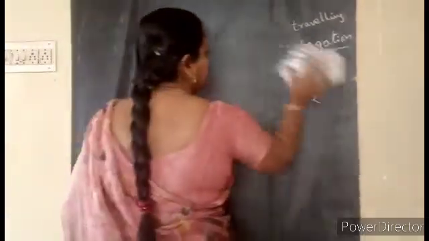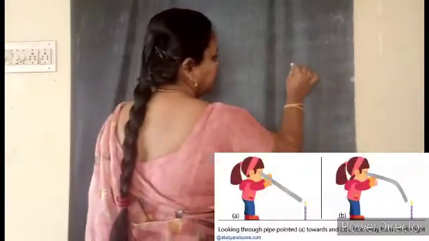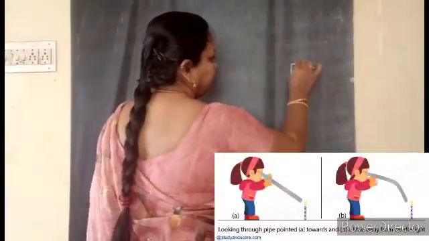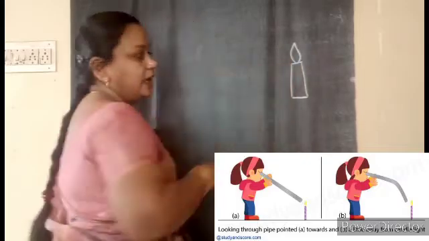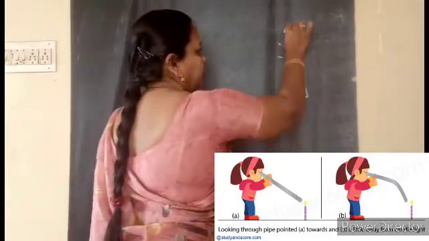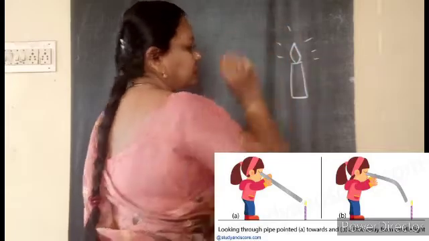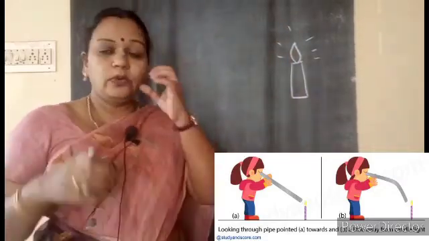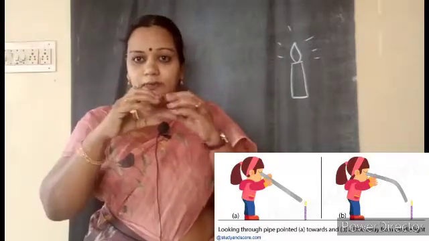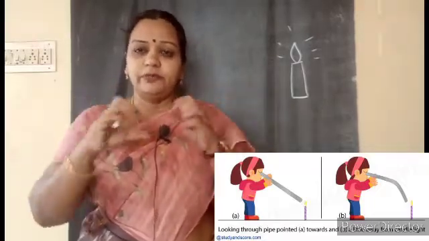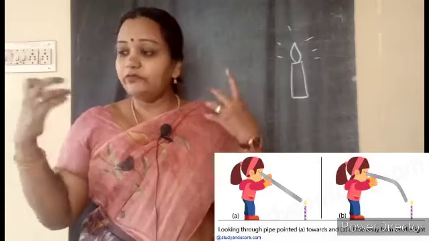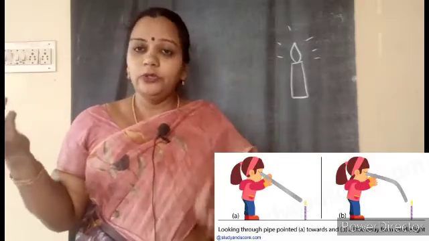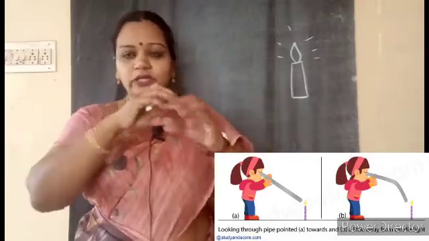Now, in your room, on the desk, you will keep one candle and light it. As soon as you light the candle, the flame will start giving you light. Now you take a cardboard or a thick sheet of paper and roll it like a tube. Or if you have any tube at home, you can use that, or you can make your own tube with thick papers.